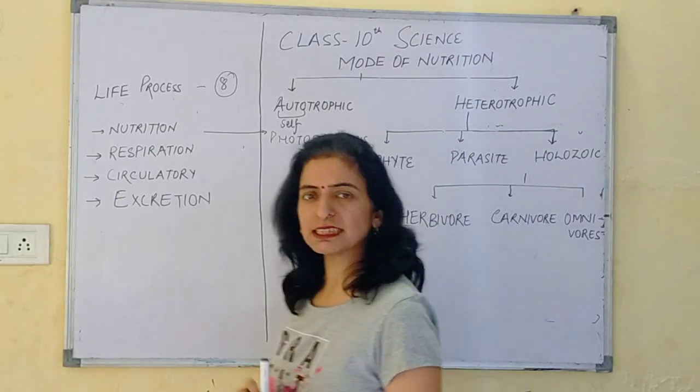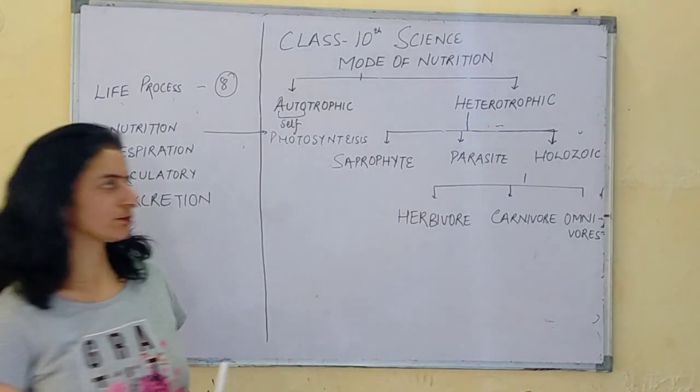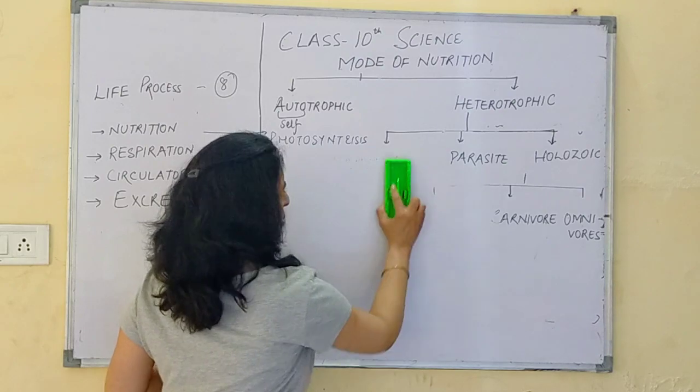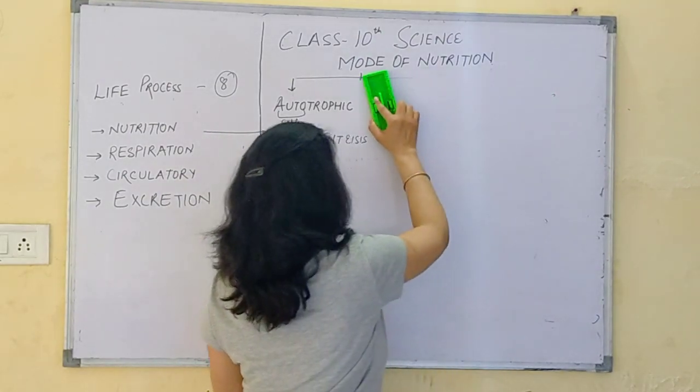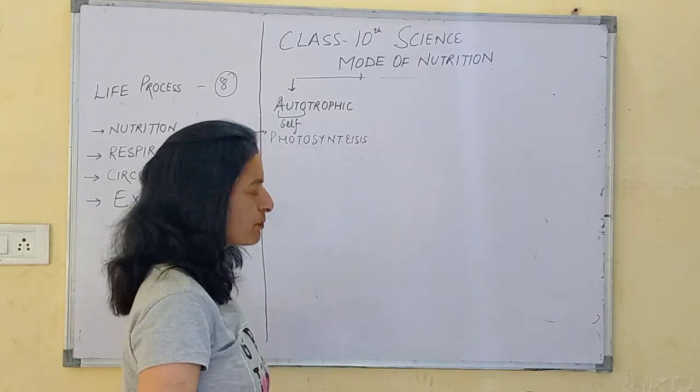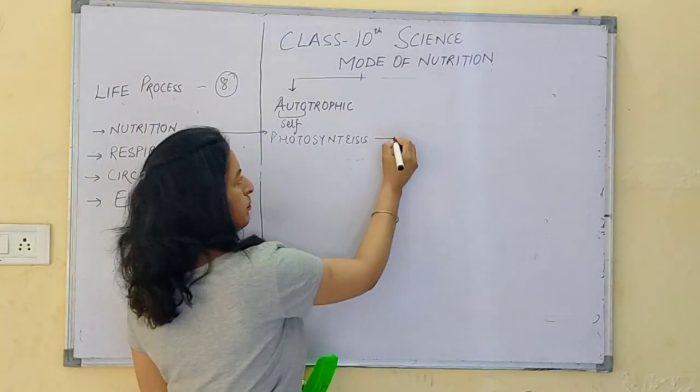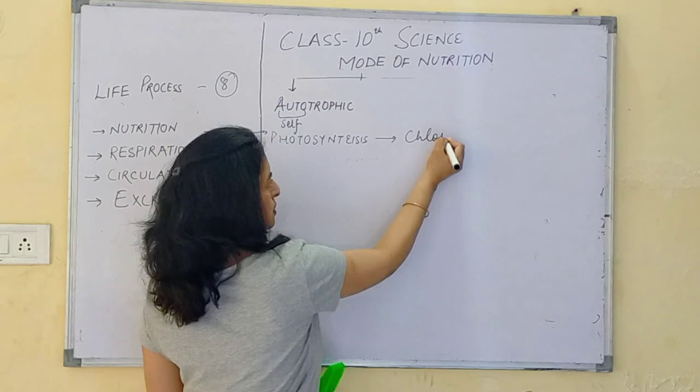As we know, this is an easy process, but where does photosynthesis take place? This photosynthesis takes place in the chloroplast.